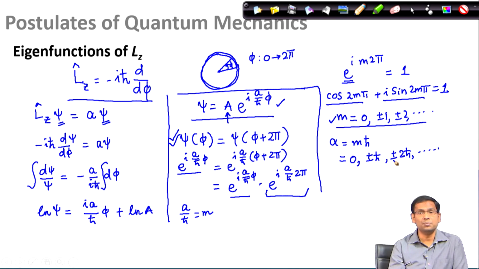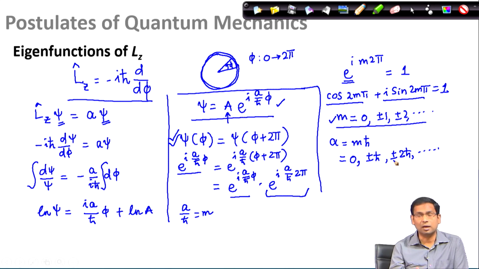In the linear momentum operator case, we saw that the eigenvalues have to be real, rather any real value. They were not discrete, they were a continuous set. On the other hand, the angular momentum Lz operator's eigenvalues are discrete. They are again real, they are plus or minus h bar, plus or minus 2 h bar, and so on and so forth, and they are discrete as well as real. But in both cases, we ended up getting many eigenfunctions. These are important observations that we would actually use in our future discussion.